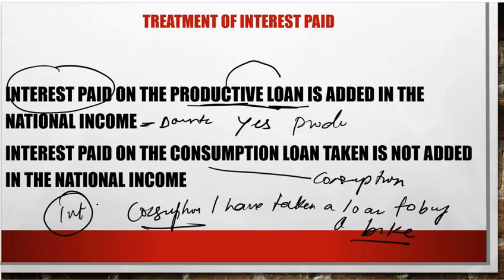But if a firm has taken a loan from a bank to buy a machine, it is certainly added in the national income. So productive loan, yes. Consumption loan, no. Government, general government and individuals, they take consumption loans, so not added. Whereas firms and banks, they use that money for productive purposes or for capital formation or investment, they are added. The interest paid is very much a part of national income.